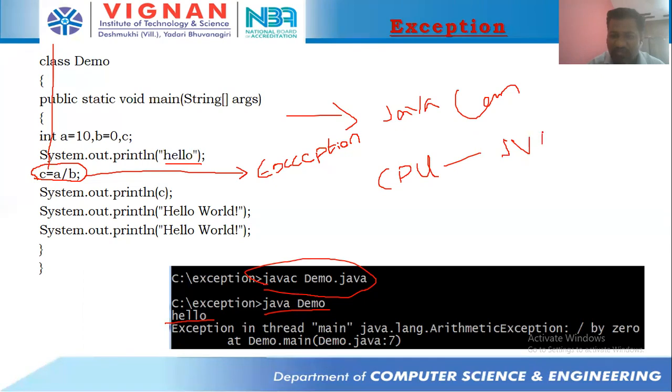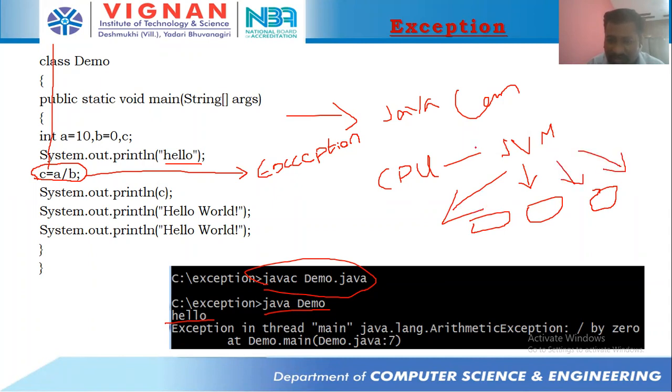Now what the JVM will do is, based on the information given by the CPU, the JVM looks for an appropriate exception in the Java library. There are many exceptions available in the Java library, like arithmetic exception, file not found exception, class not found exception, no such method exception. Like that, many exceptions or errors are available in the Java library.